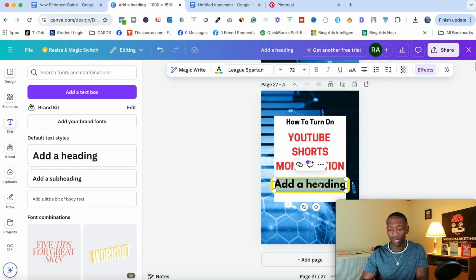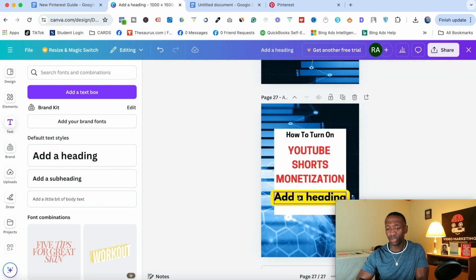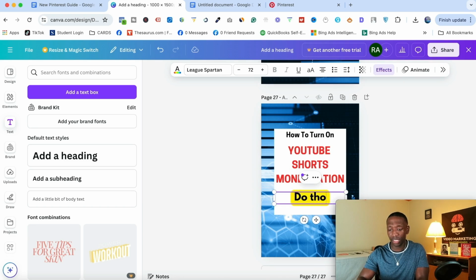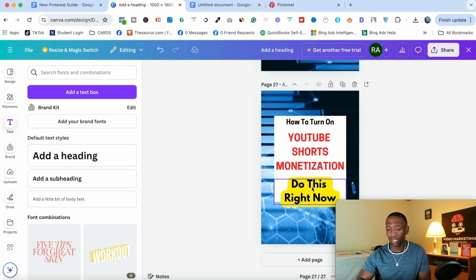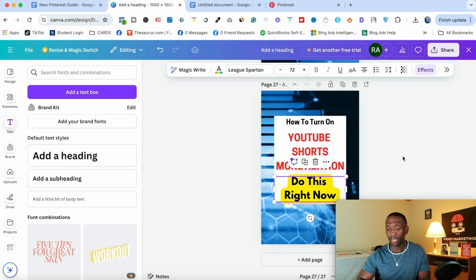And then let's go, what did I put up there? I put do this right now. So let's put do this right now, like that. And I'll probably bring it down like this. You can see it's somewhat starting to look like it, right? So you've got to play with it to get it to your liking.